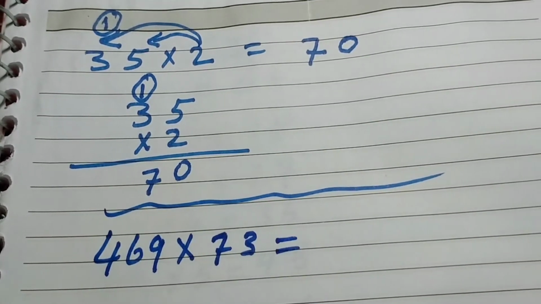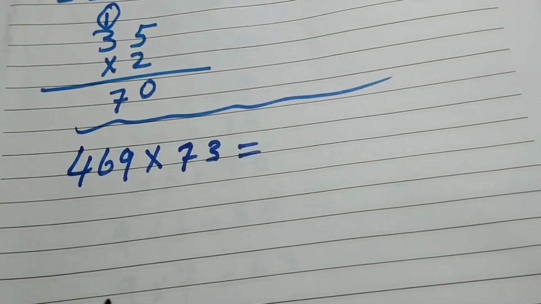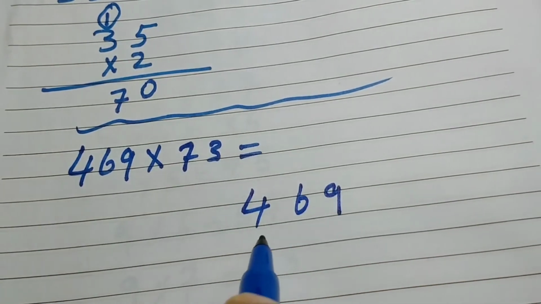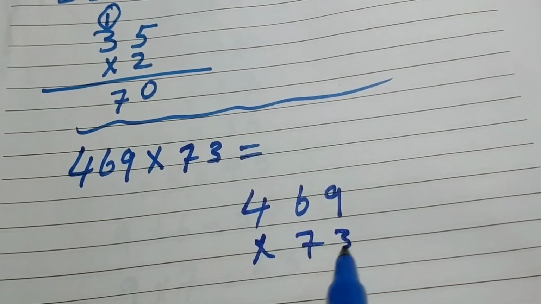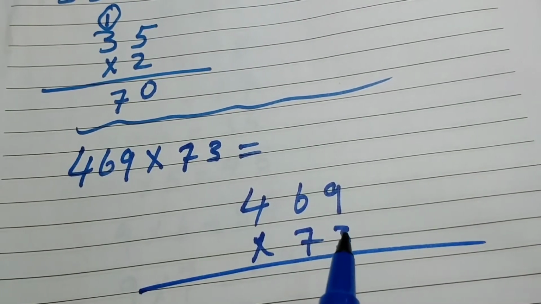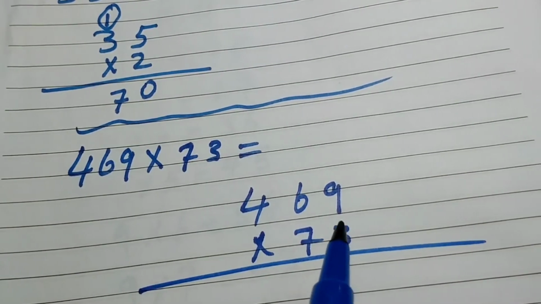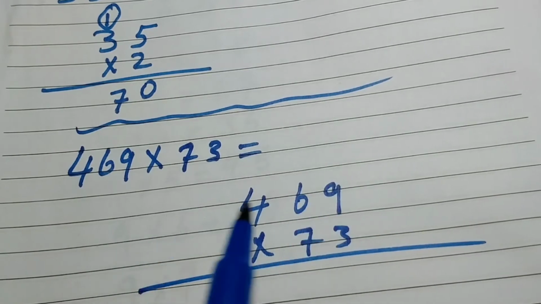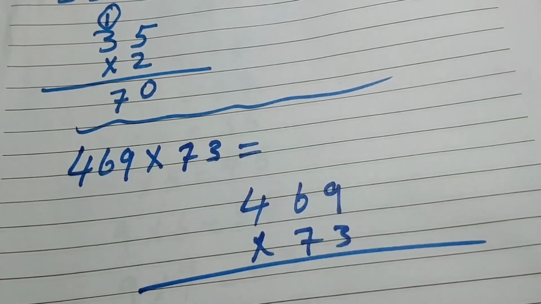We will write it in column form, as I told you. 469 multiply 73. First the unit digit will multiply with all the above numbers one by one. Start from the unit. So 3 multiply 9.